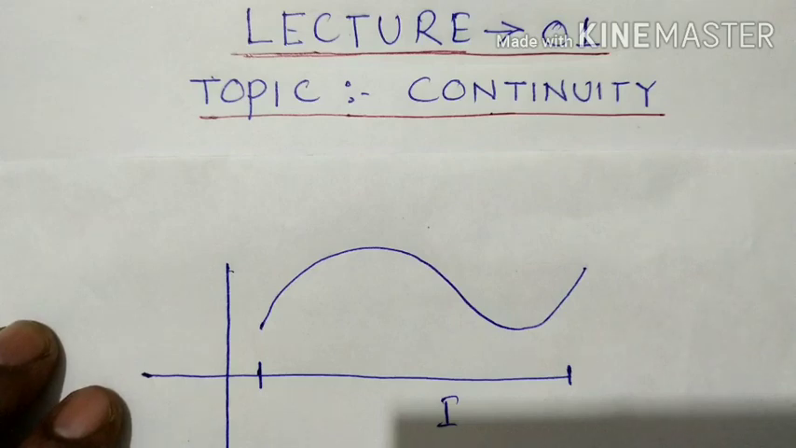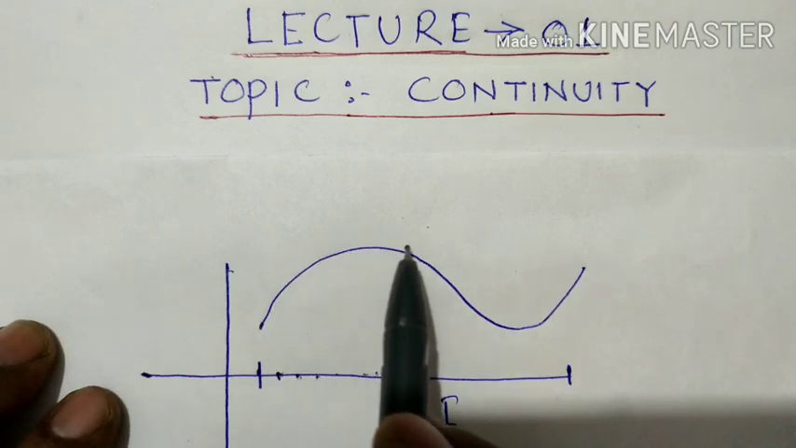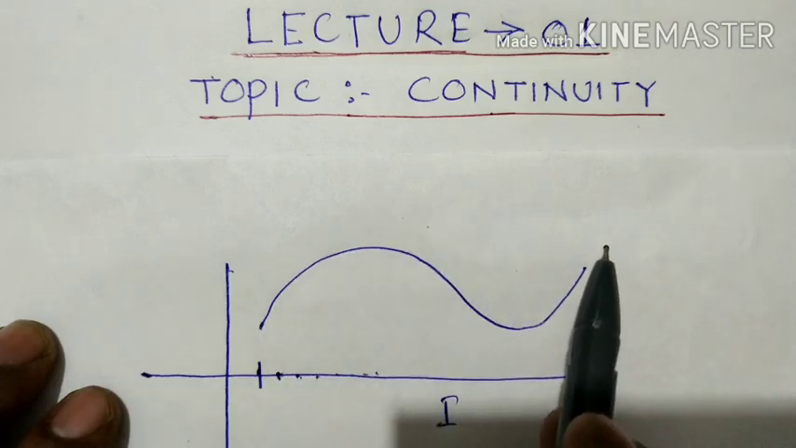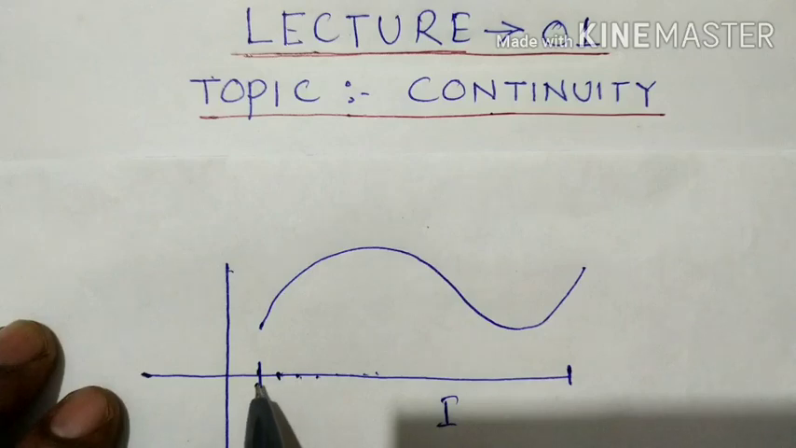That means a function is continuous means it is continuous in its domain. That means it is continuous at every point in the domain. So for this point C, there is no break. There is no break in between the points within the domain. Therefore, we can say a continuous function means it is continuous at every point in its domain.